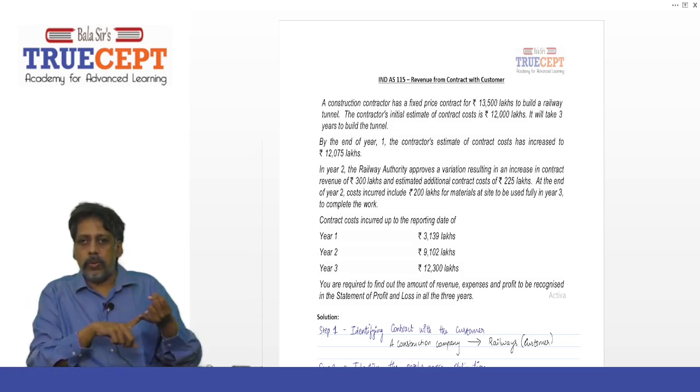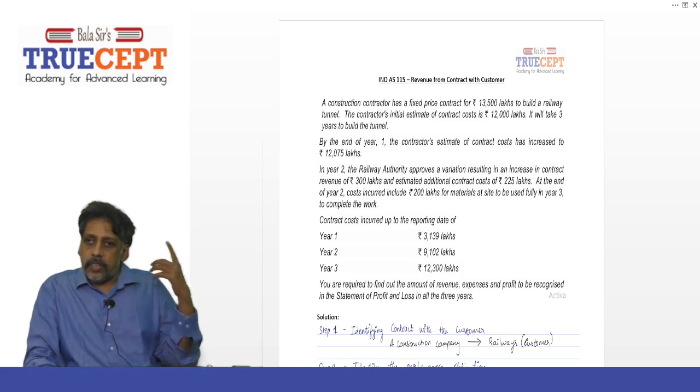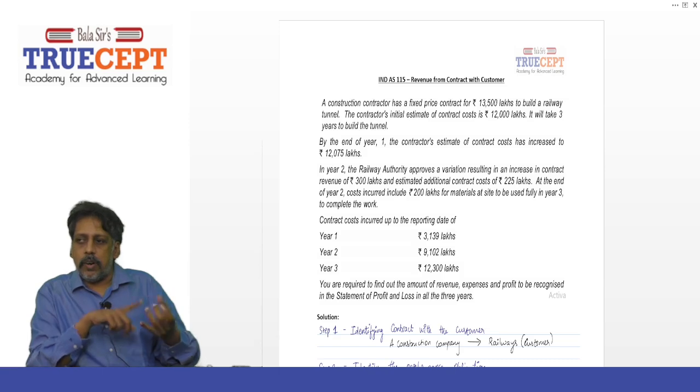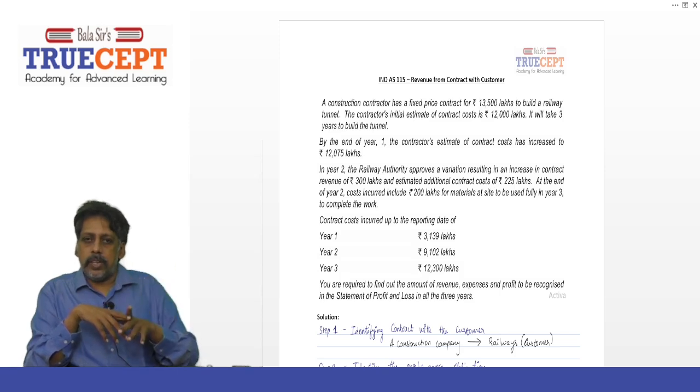Now here there is a contract modification. No additional good or service is added to the contract. Instead, it is only a change in the design, just an extension of the same tunnel. It is not another distinct good or service being added, right? So therefore here, it is a contract modification, only a change in the transaction price. Now I can say the transaction price will be 13,500 lakh plus another 300 lakh, which will become 13,800 lakh. From year 2 onwards, the transaction price should be 13,800 lakh.